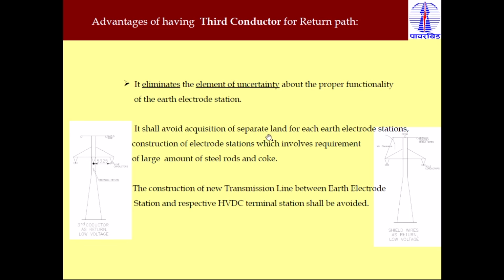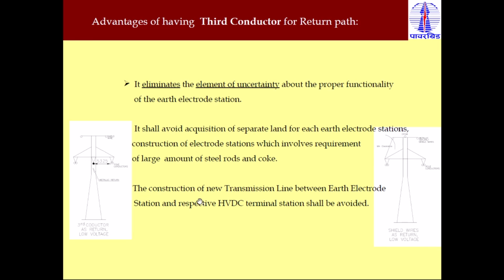So that avoids the acquisition of separate land for each earth electrode station, and the construction of the electrode station, which involves the requirement of a large amount of steel rods and coke. Because this operates at a very large voltage level, they require a huge amount of earth electrode, so many pipes, steel rods, all these things.